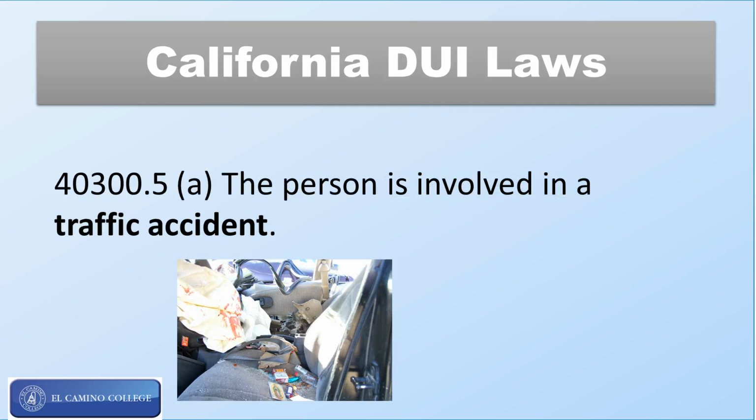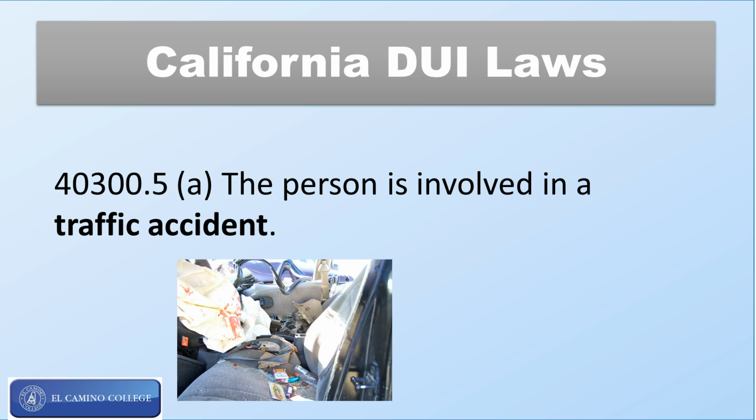Now let's talk about traffic collisions. Vehicle Code Section 40300.5(a) says a person that's involved in a traffic accident can be arrested for DUI. So how do you prove that? Just like you prove any other investigation, through the physical evidence and through the statements. Hopefully you've got a witness that can put the driver behind the wheel. Hopefully the driver admits to being the driver of the car.